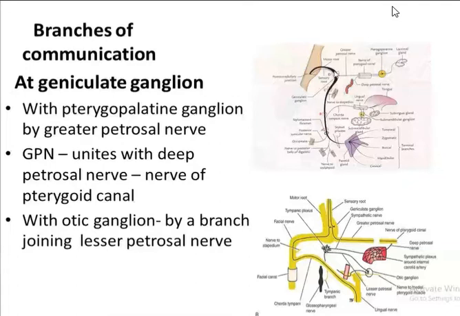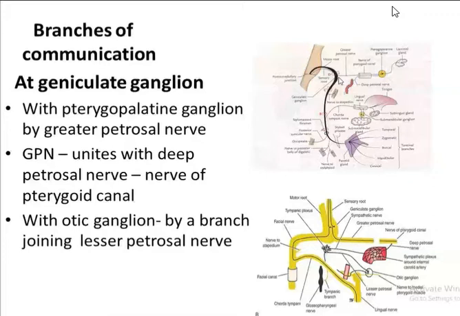Now the facial nerve communicates with the pterygopalatine ganglion here. Now this is the pterygopalatine ganglion, okay, so this is the genu. So the facial nerve communicates with the pterygopalatine ganglion by the greater petrosal nerve. Now this is the greater petrosal nerve here. So why the greater petrosal nerve? It communicates with the pterygopalatine ganglion.